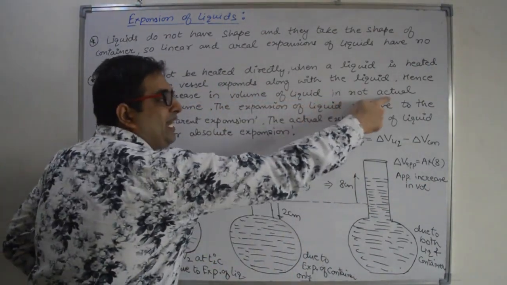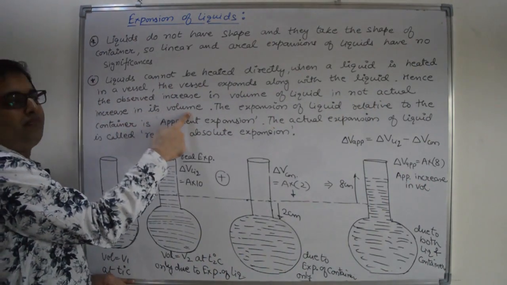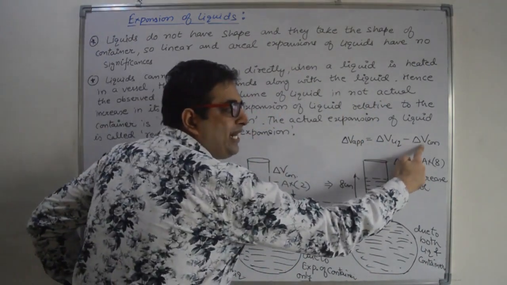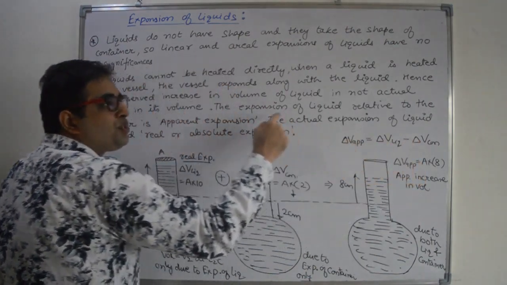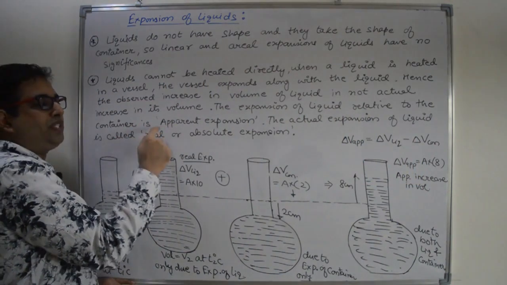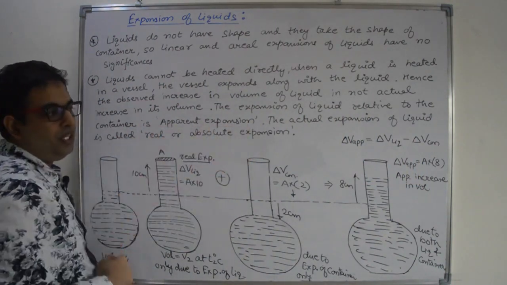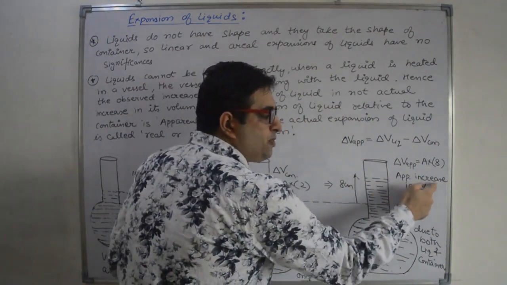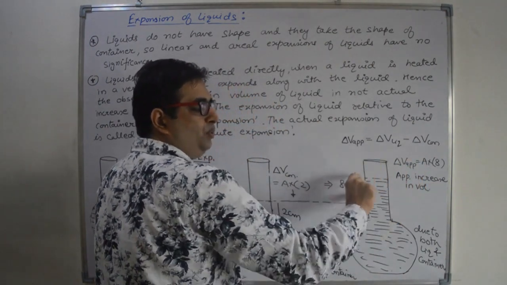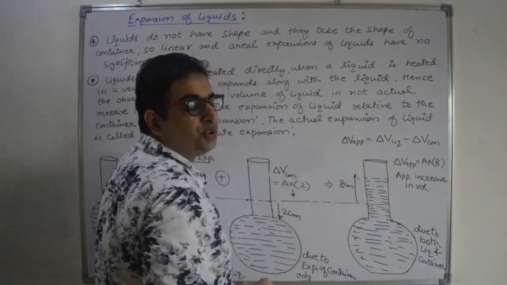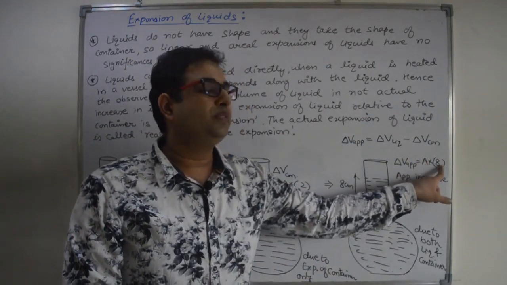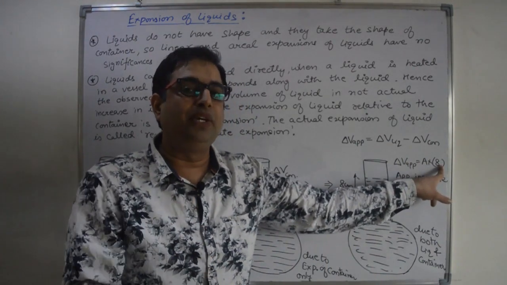It is not an actual increase in volume. It is relative to the container, because we are subtracting the volume of the container. So the increase in volume of the liquid relative to the container is known as apparent expansion. This is the apparent expansion of the liquid, and its value is area into length, that is 8. So the apparent increase in volume of the liquid is A into 8. That is visible to us.